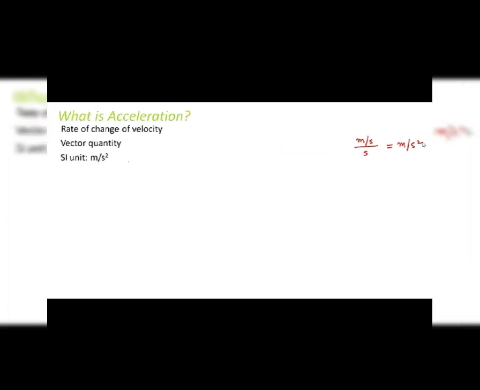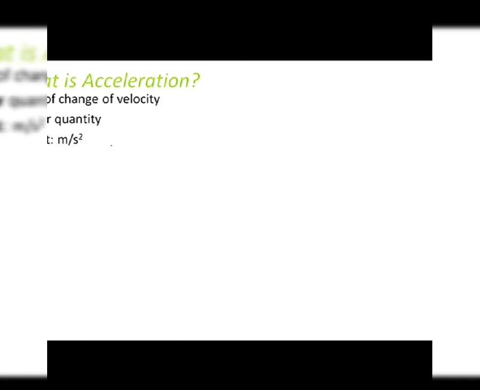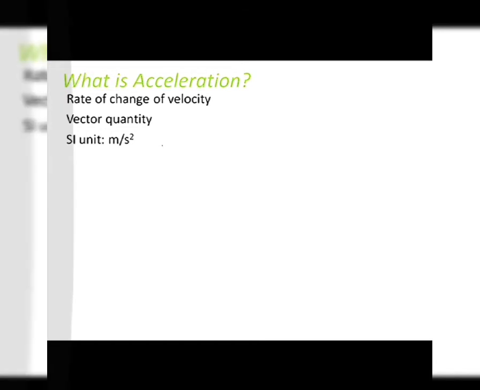Acceleration is a vector quantity. That means it not only needs magnitude but also needs direction. So whenever we talk of acceleration, we actually talk about the rate at which velocity is changing. So we don't use the term speed here because acceleration is a vector quantity. And the SI unit for acceleration is meter per second square.